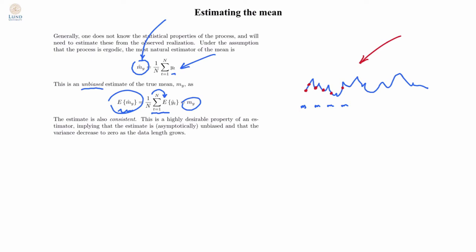Obviously this is a highly desirable property in an estimate, but often this is also too much to ask for, and we often need to settle for an estimator that is asymptotically unbiased. That is, if you are given an infinite number of measurements, your average will coincide with the true mean in the limit. The next thing we want of a good estimator is that it is consistent. This means that given enough data, the estimate will coincide with the true value. That is, that it is asymptotically unbiased and the variance will go to zero as the number of observations go to infinity.